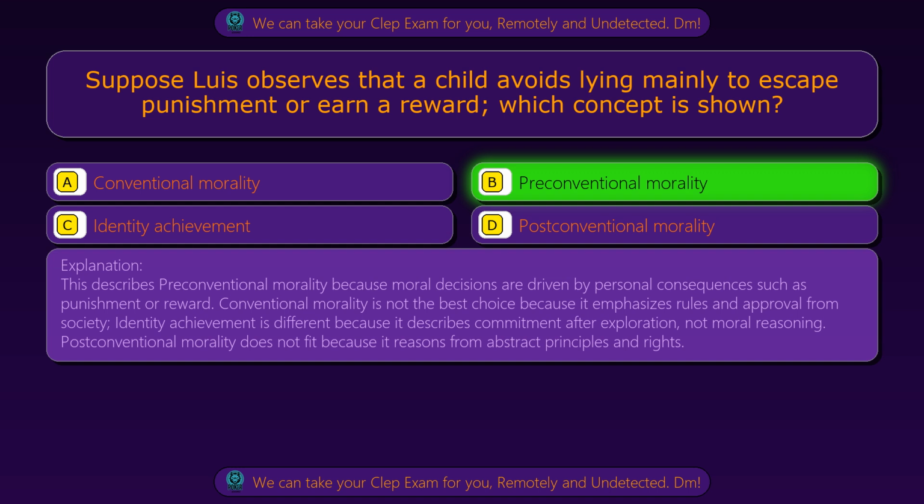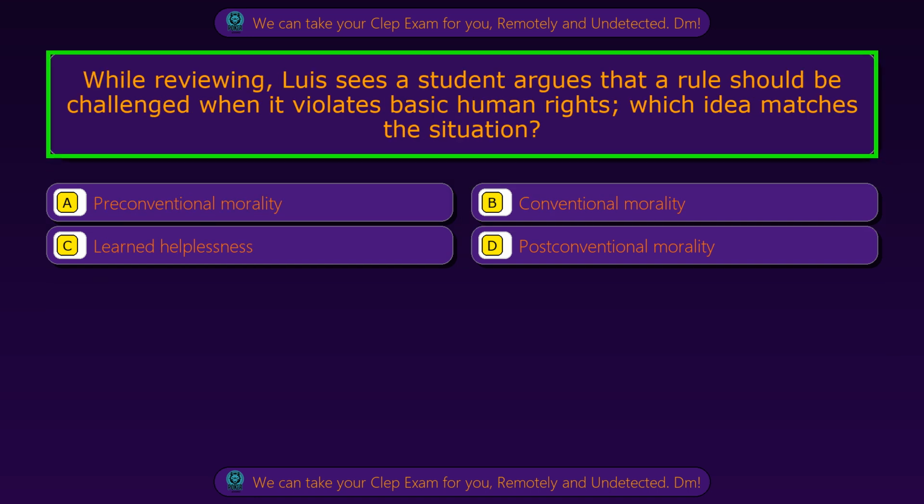Post-conventional morality does not fit because it reasons from abstract principles and rights. Question 23. While reviewing, Luis sees a student argues that a rule should be challenged when it violates basic human rights. Which idea matches the situation?